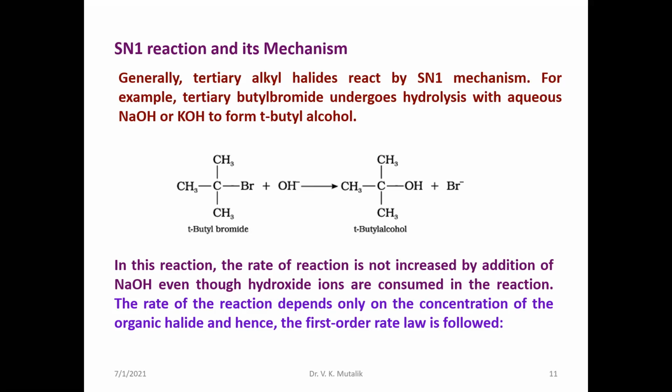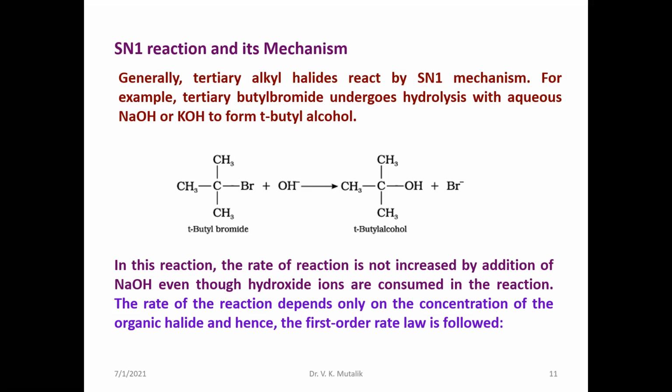In this reaction, the rate is not increased by the addition of sodium hydroxide. It does not depend on the concentration of the base, that means the nucleophile. The rate depends only on the concentration of the alkyl halide, so it follows first order kinetics, a unimolecular substitution reaction.